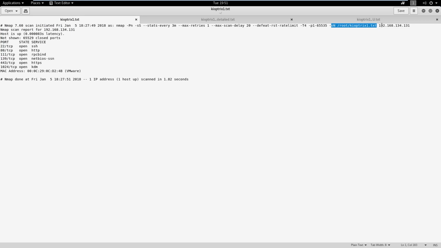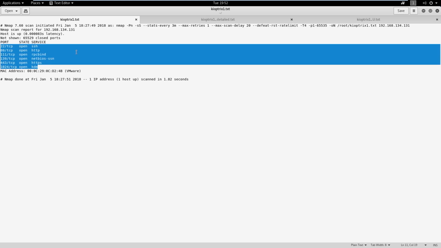Then I scanned the IP address that we found last time, so it's this 134.131. We found a few open ports here, and if you'll notice, my scan only took 1.82 seconds. This is stage 1. With stage 1, we're just scanning and finding basic information. Instead of scanning all 65,535 ports and trying to find information on those, we're just saying, hey, what's open? We've got these requests here, these SYN ACKs back, and we sent the RST, confirming that these are actually open.